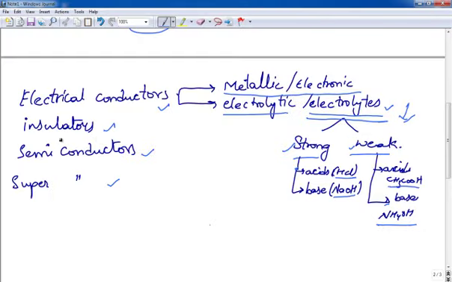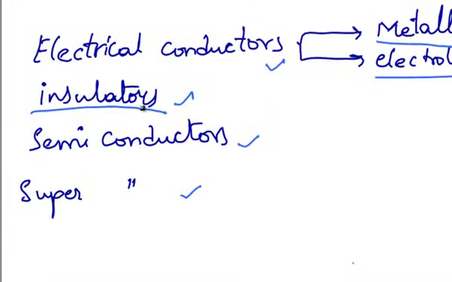Now let's study the insulators. Now that we know electrical conductors allow the electric current to pass through them, the insulators are those substances which do not allow the electric current to pass through them. Some examples of insulators are pure water, dry wood, rubber, paper, etc. The insulators do not have free electrons or free ions which can conduct electricity. That's why the insulators do not conduct electricity. They are also known as non-conductors of electricity.